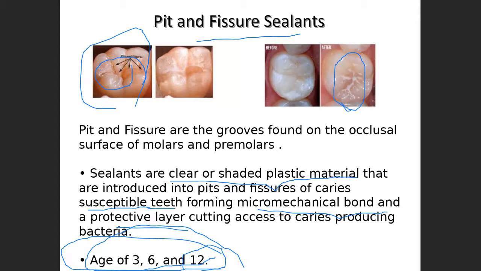So at the age of 3 years, the primary dentition gets completed. At the age of 6 years, the first permanent molars are erupted. At the age of 12 years, the premolars as well as permanent second molars are erupted. So we are supposed to seal them.